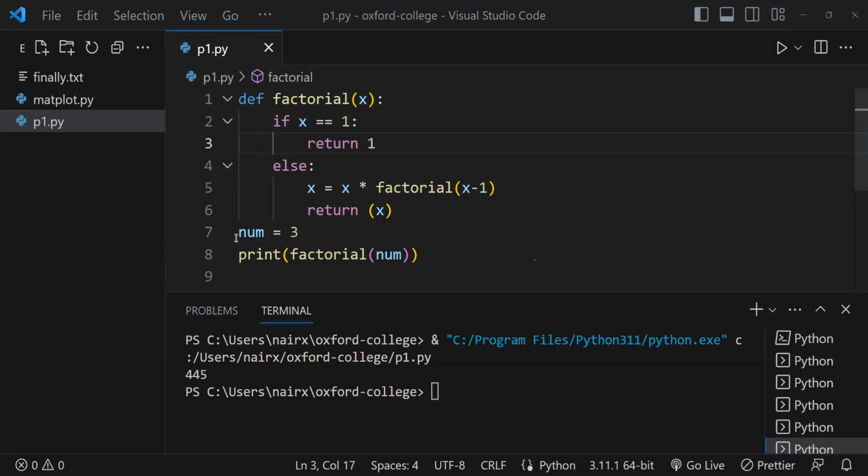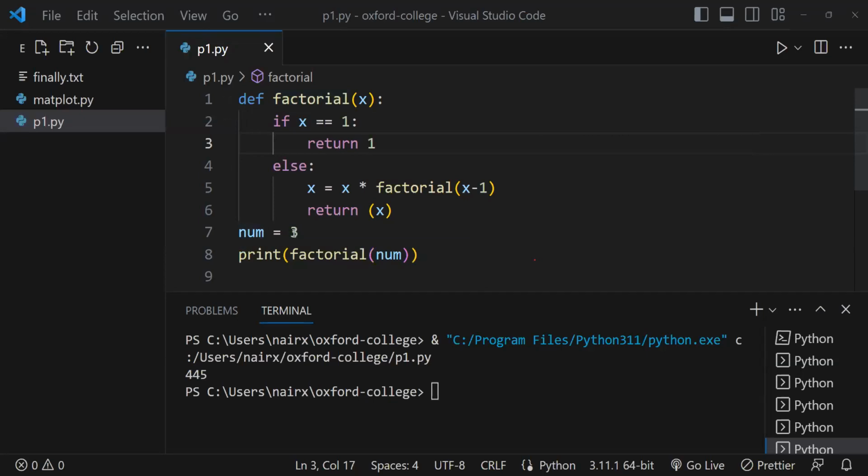At the root level, there are 3 lines. One is this def line, the define line. We got all sorts of answers here, so I think we need to understand this. So define, num, and print. These 3 lines are at the same level, in the same order. But we know that define is a function. It will not get executed until we call it. That is ruled out. Now we are left with line number 7 and 8. So the first line that gets executed is line number 7.